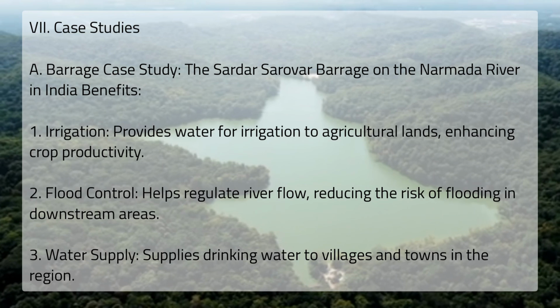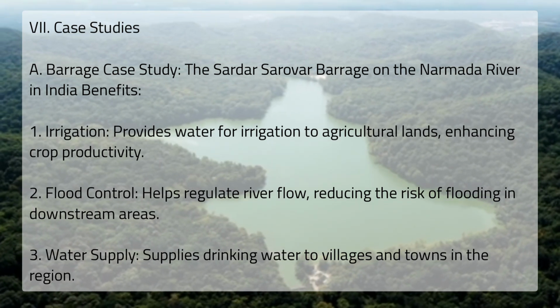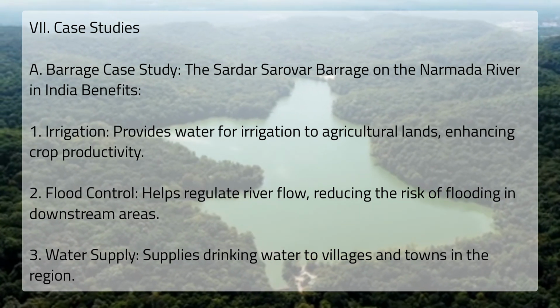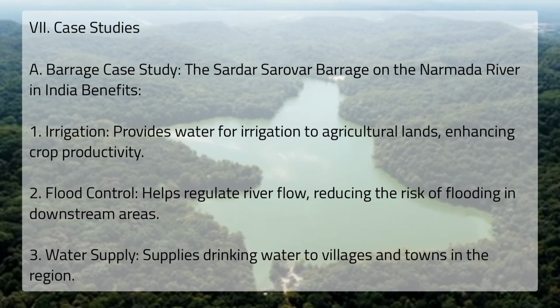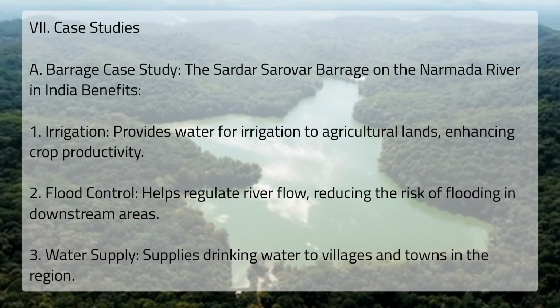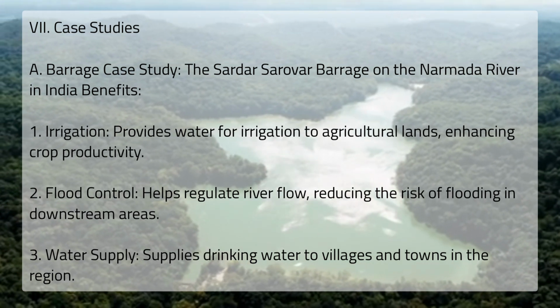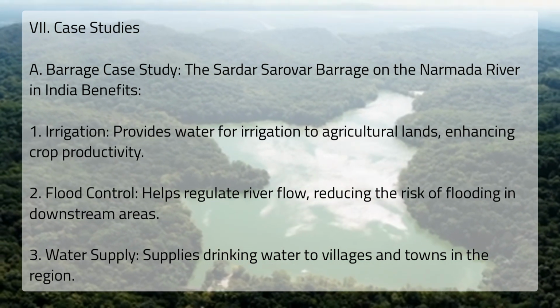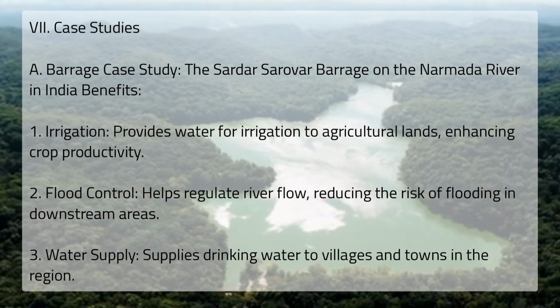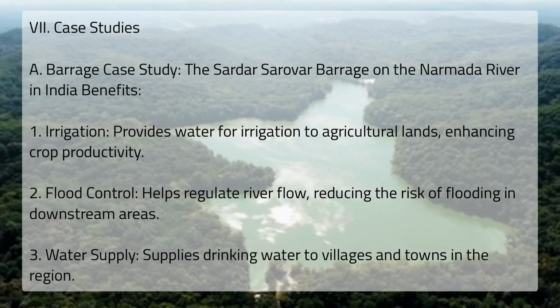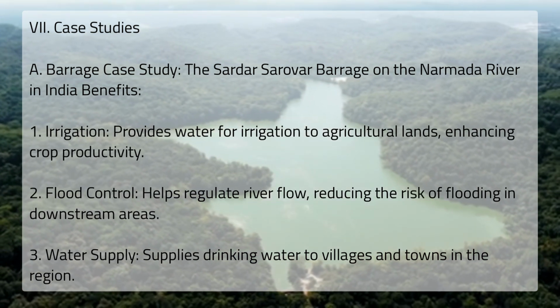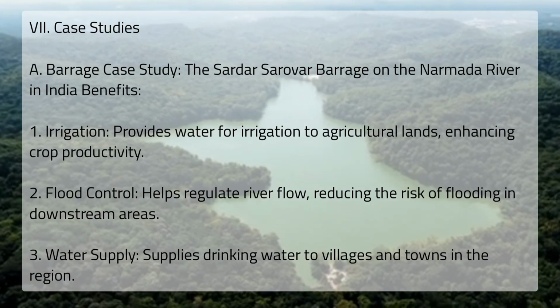7. Case studies. A. Barrage case study. The Sardar Sarovar Barrage on the Narmada River in India benefits irrigation, provides water to agricultural lands, enhancing crop productivity. Flood control, helps regulate river flow, reducing the risk of flooding in downstream areas. Water supply, supplies drinking water to villages and towns in the region.